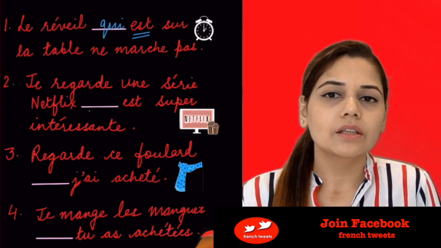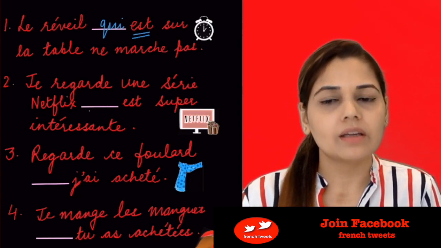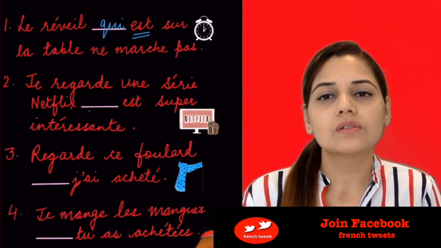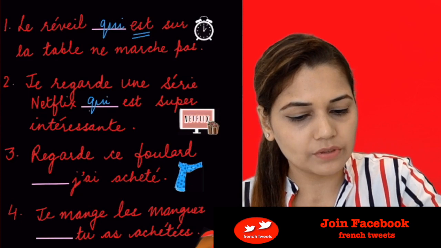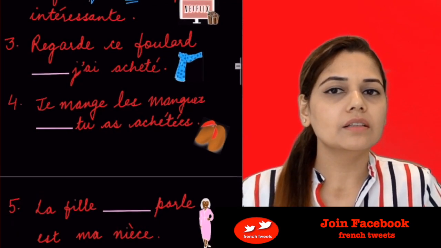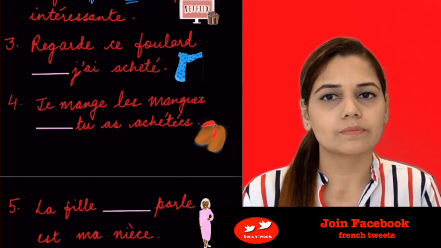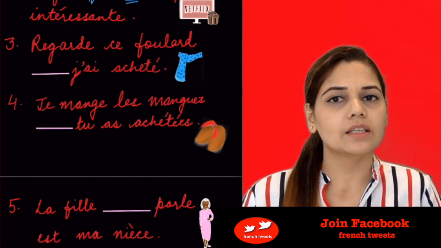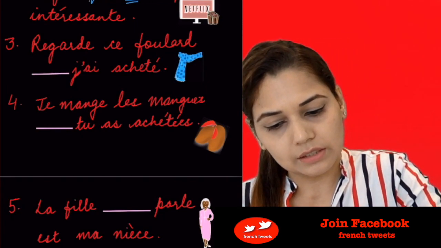Je regarde une série Netflix qui ou que est super intéressante. I'm watching a Netflix series which is super interesting. Again, we'll be putting qui as we have the verb être. Regarde ce foulard qui ou que j'ai acheté. Look at the scarf that I bought. So in here we have a pronoun which is je. So we'll be putting que.